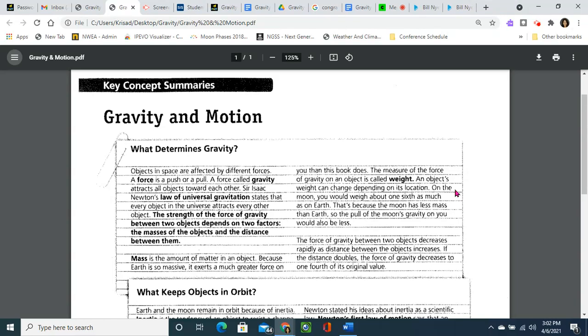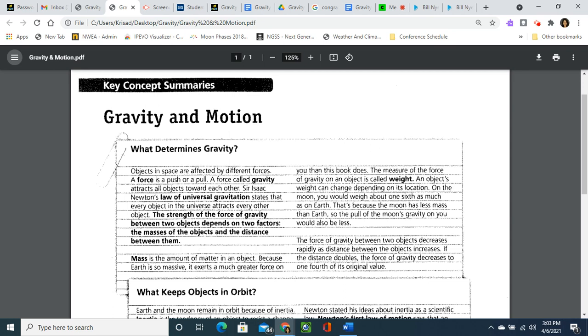Key concept summary: gravity and motion. What determines gravity? Objects in space are affected by different forces. A force is a push or a pull. A force called gravity attracts all objects toward each other.